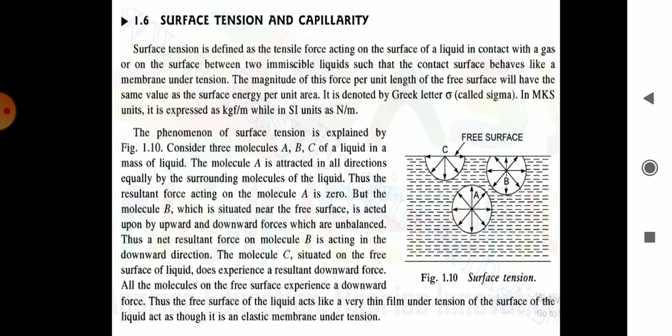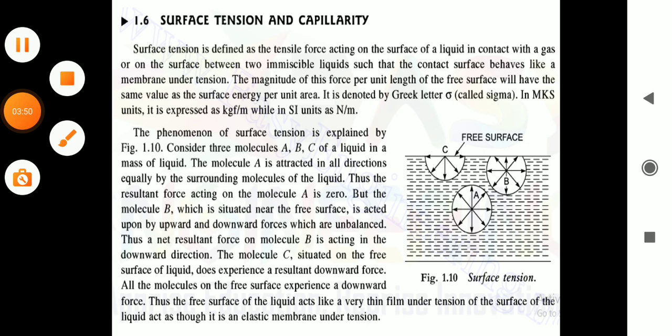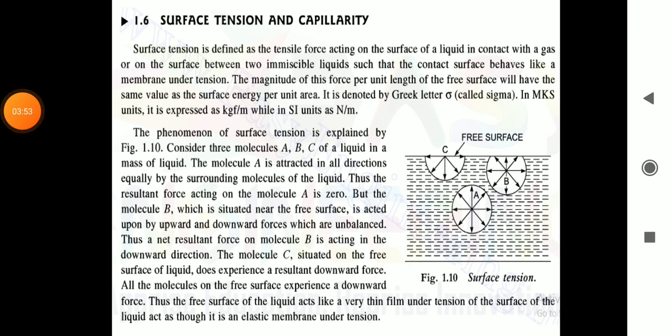In MKS units, it is expressed as kgf per meter, while in SI units, it is expressed as Newton per meter. The phenomenon of surface tension is explained in the figure. Let's see the figure. Consider three molecules A, B, C of the same liquid in a mass of liquid. These are shown in the figure. Molecule A, molecule B, molecule C.